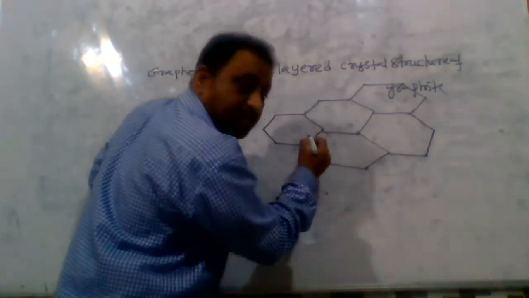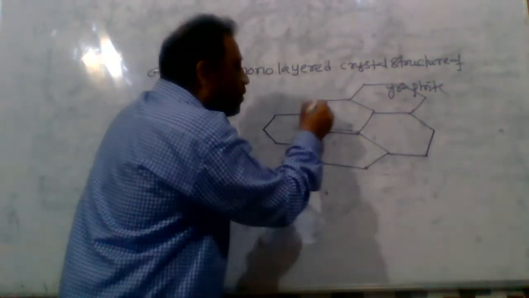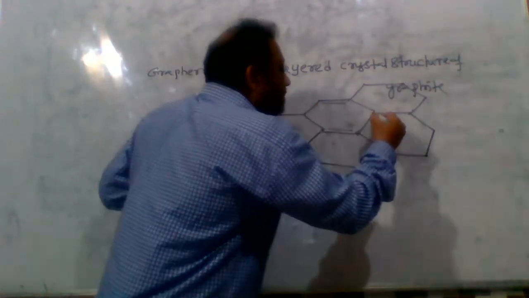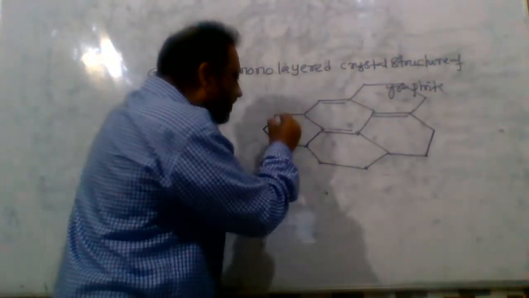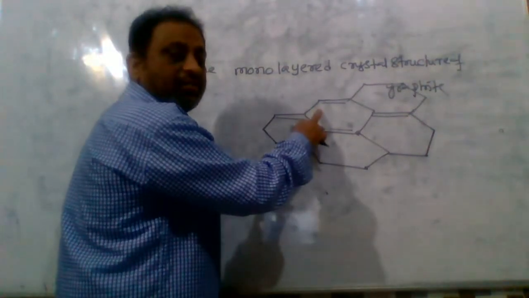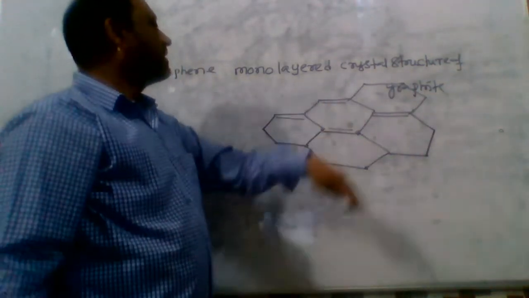These pure pz orbitals undergo partial overlapping, which forms double bonds. So graphene consists of double bonds and single bonds.